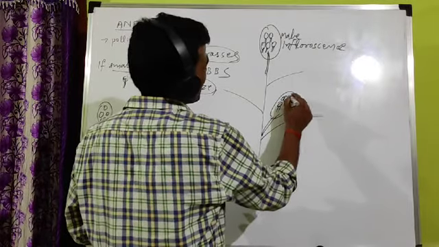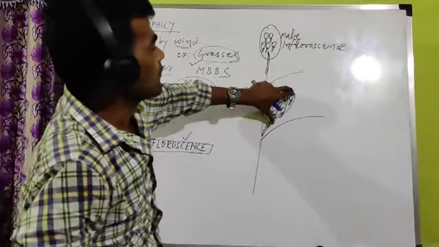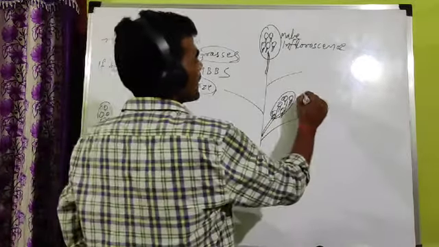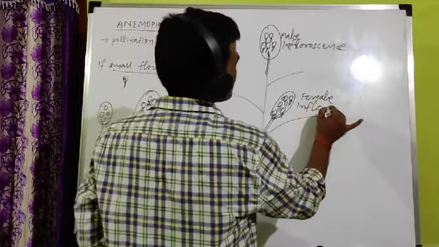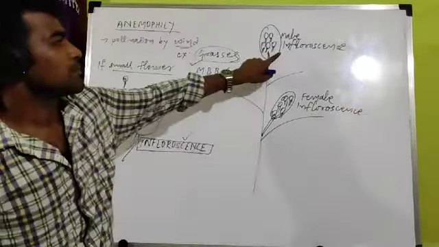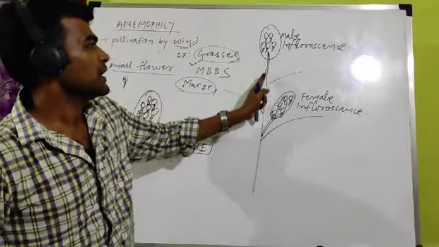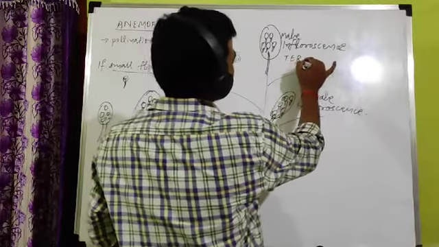Female. This is the female. Only female flower are packed here. Male flower are packed here. Female flower are packed here. This is the female inflorescence. Sometime one more question comes. Male inflorescence and female inflorescence of maize present where? If question comes male inflorescence present, male inflorescence is present at the top, terminal. It is terminal in position.